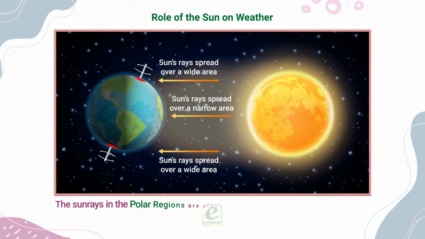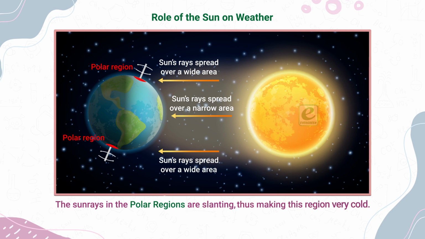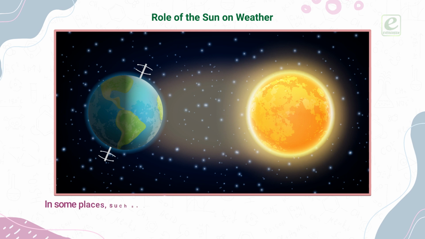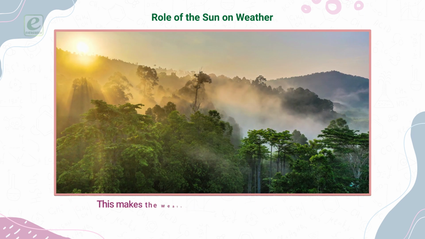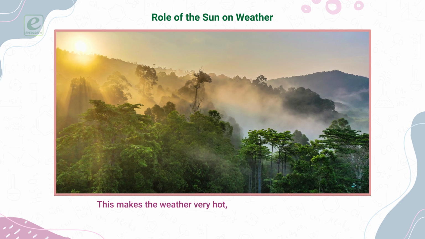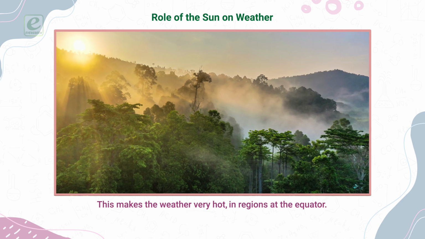The sun's rays in the polar regions are slanting, thus making this region very cold. In some places, such as near the equator, direct rays make the temperature rise high. This makes the weather very hot in regions at the equator.